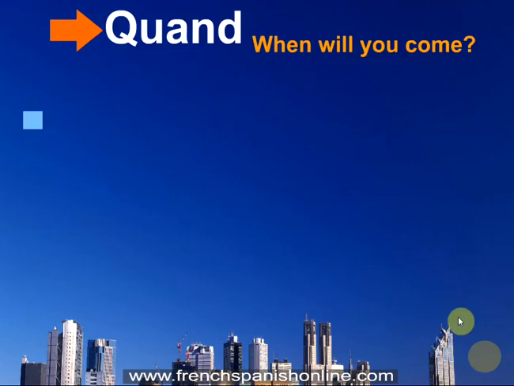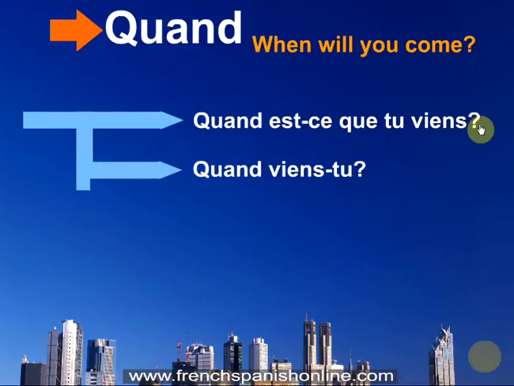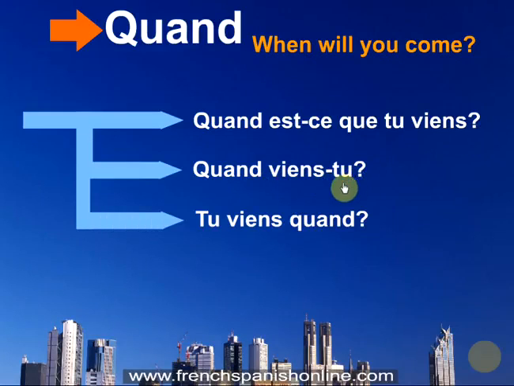We're going to see now quand to translate when. When will you come, for example? So three possibilities. Quand est-ce que tu viens? Quand viens-tu? And finally, tu viens quand? Here, as you can see, we use the present tense to translate the future. Absolutely no problem. Of course, you can also use the future tense in French if you want. Quand est-ce que tu viendras? Quand viendras-tu? Tu viendras quand? Exactly the same meaning in this context.